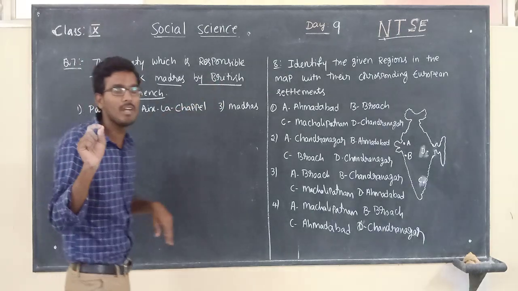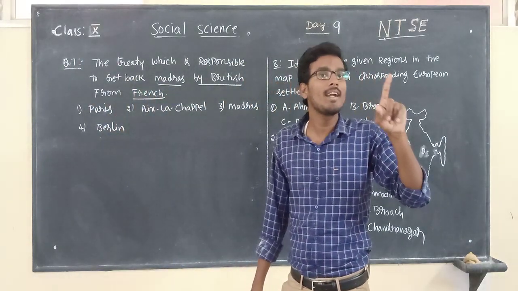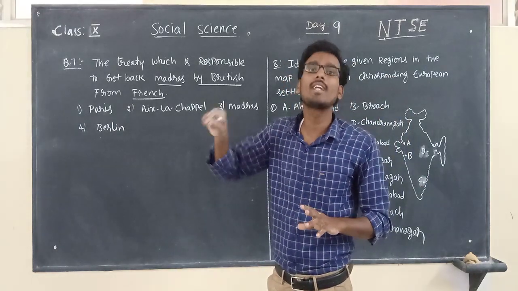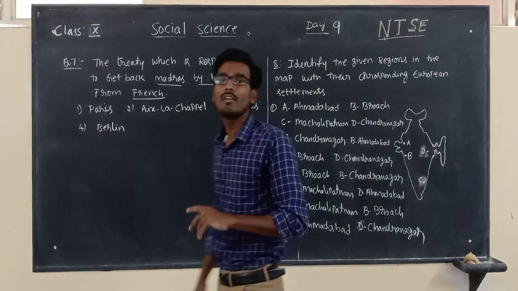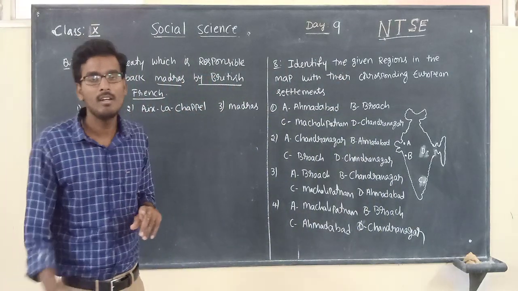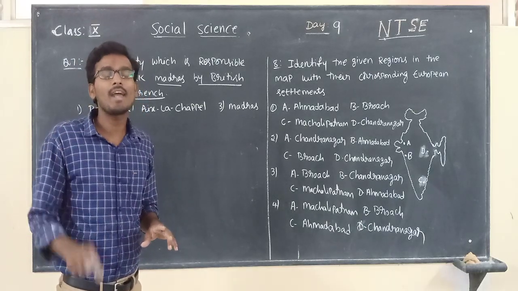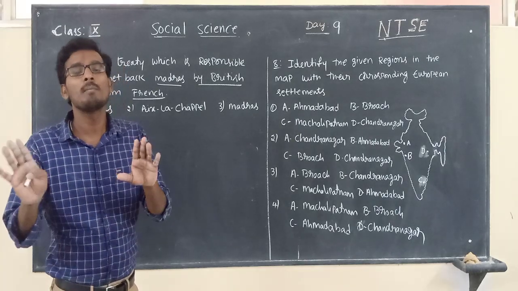So this concept we get to know in the first Carnatic War. In the first Carnatic War, the French people got victory, right? Madras was captured by the French. But as per the Treaty of Aix-la-Chapelle, Madras is given back to the British.